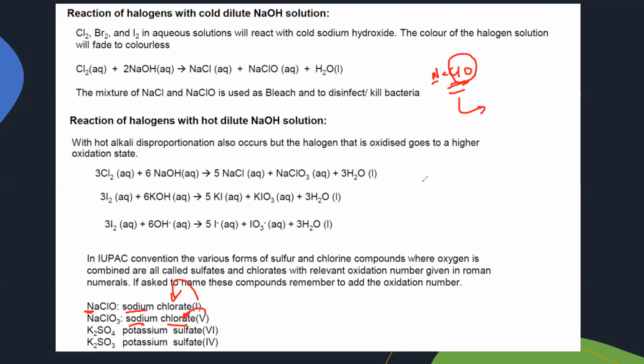And K2SO4 is potassium sulfate. So potassium, and sulfur with oxygen, sulfate. And what is the oxidation number of sulfur? Each oxygen is -2, so 4 oxygens will be -8. Potassium will be +2 in total. So the sulfur should be +6. That's why it is potassium sulfate(VI).